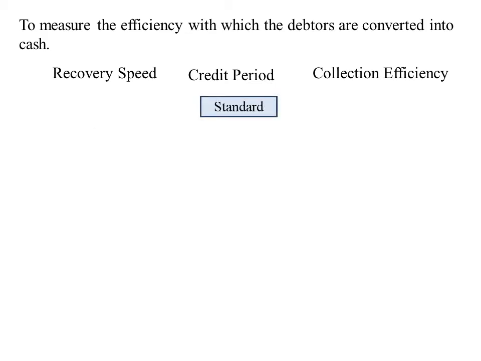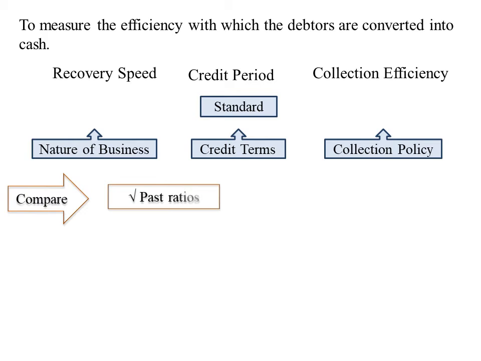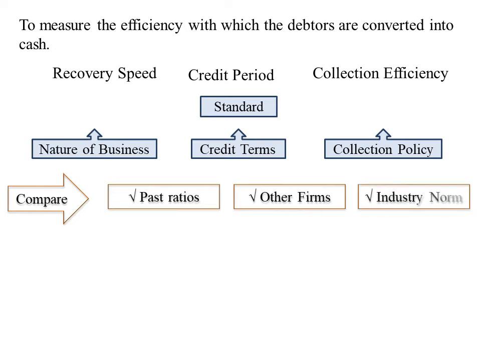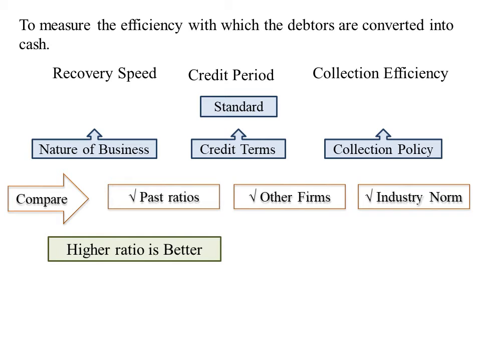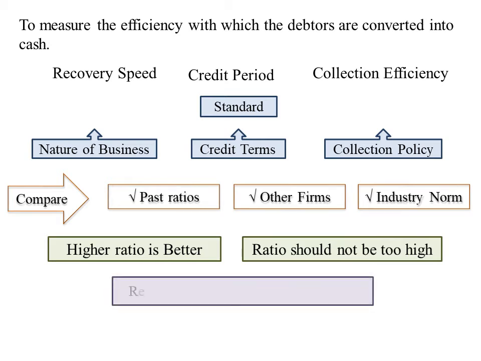Standard depends upon the nature of the industry, credit terms of the firm, and collection policy of the firm. And it can be decided by comparing a firm's ratio with its past ratios or with the ratios of other firms in the same industry or with industry norms. In general, higher ratio is considered as better. But remember, it should not be too high. Normally, retail industries can have highest ratios.